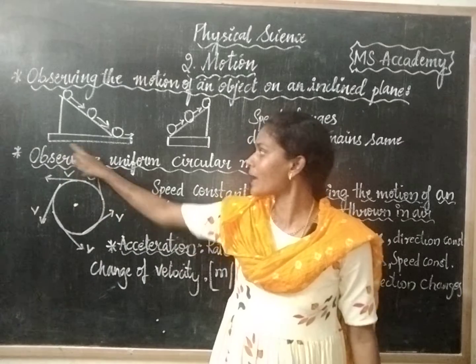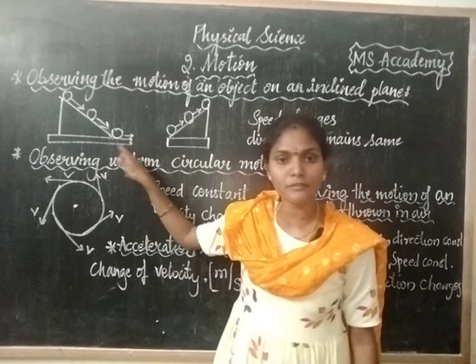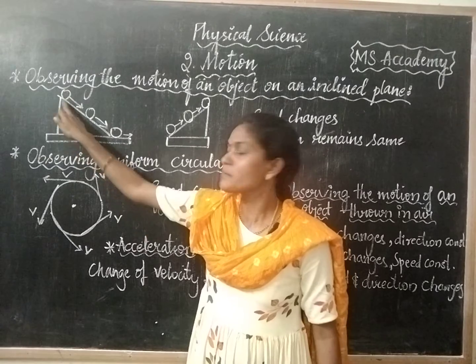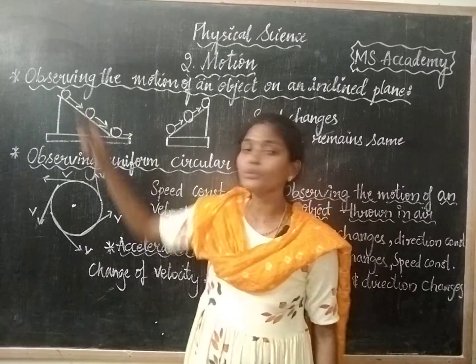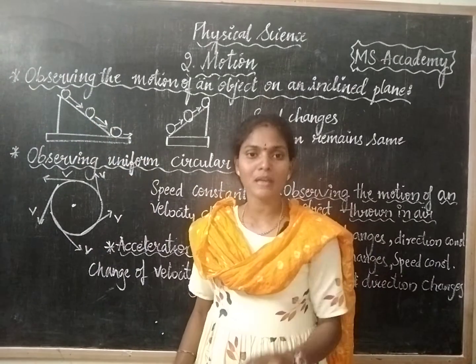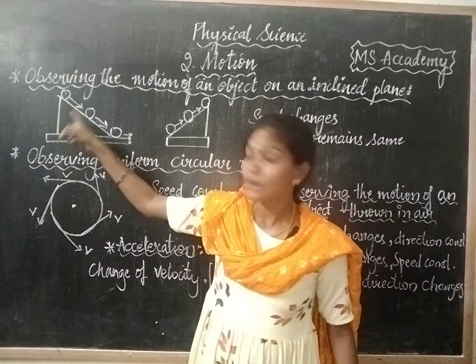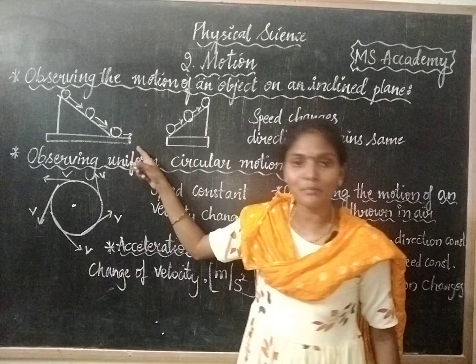So here I have taken this, let us assume this is a floor. I have thrown the object which makes some angle. So you take one marble or you take a ball. You keep the ball on the top of the inclined plane. You can observe the ball will come down.